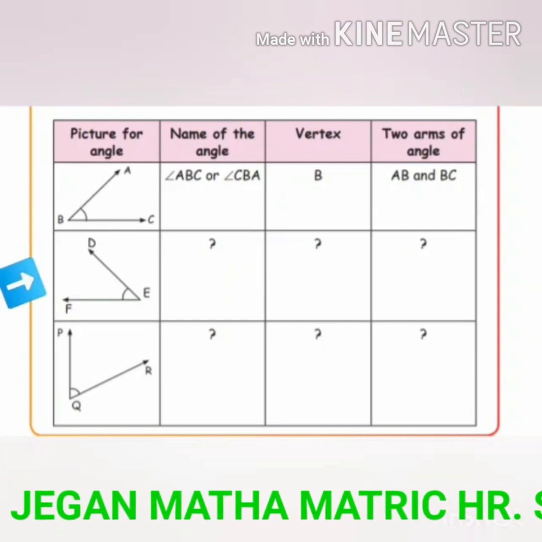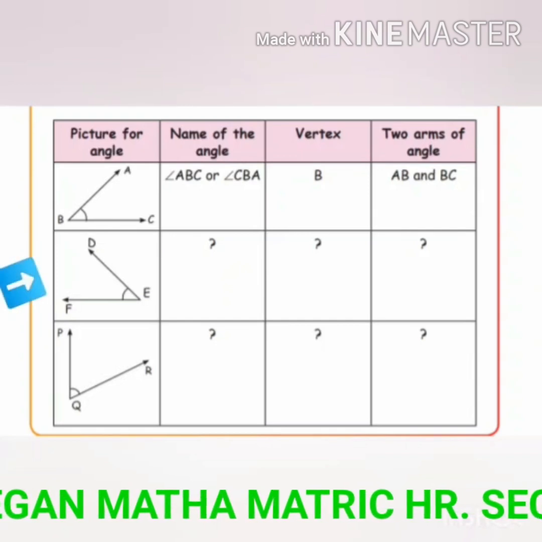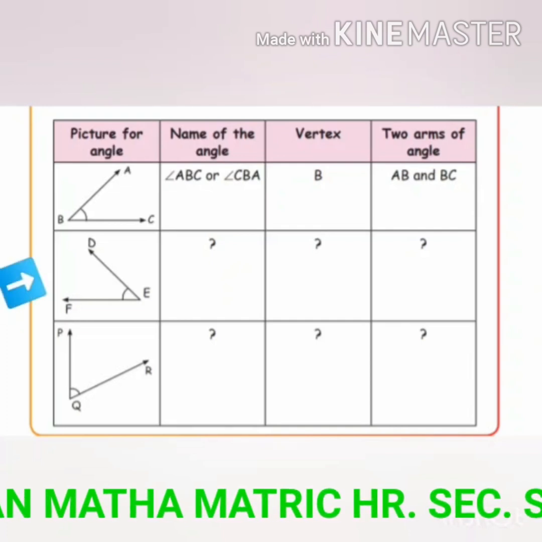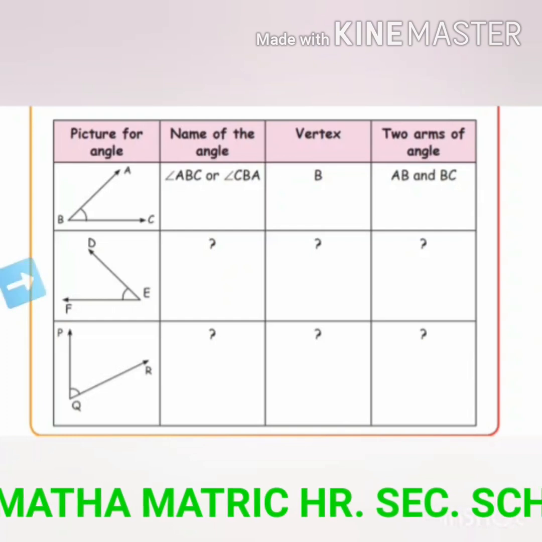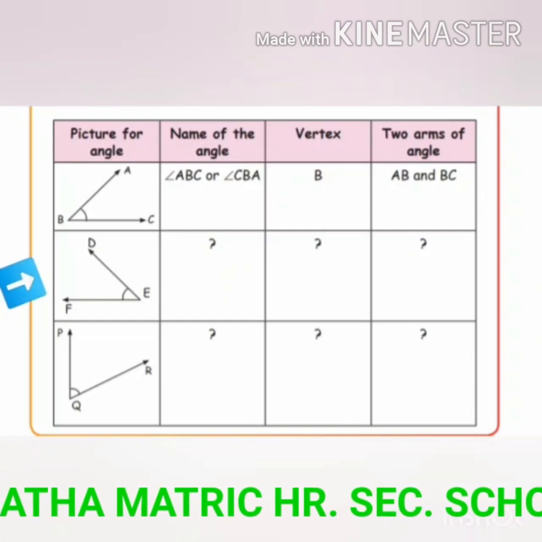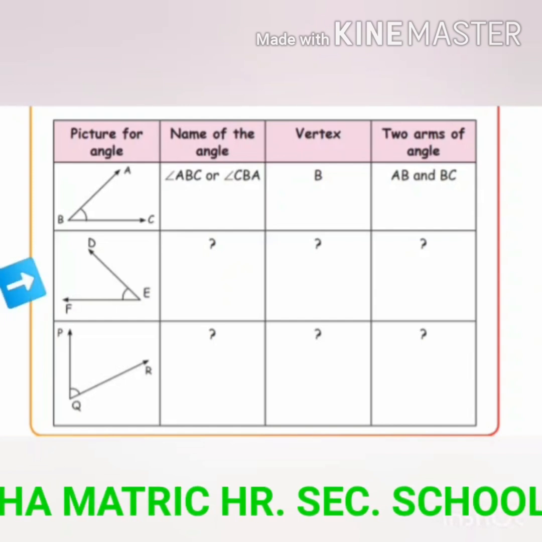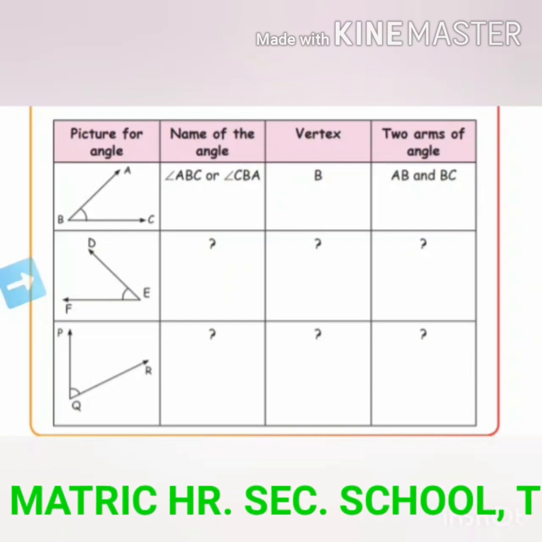Now see the second picture. The name of the angle is DEF or FED. Here the name of the vertex is E. Two arms of angle are EF and ED.